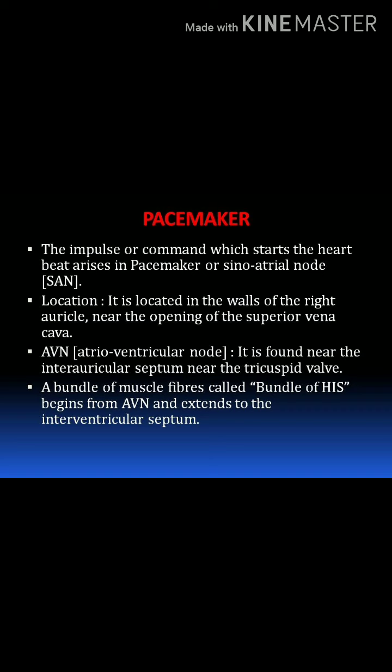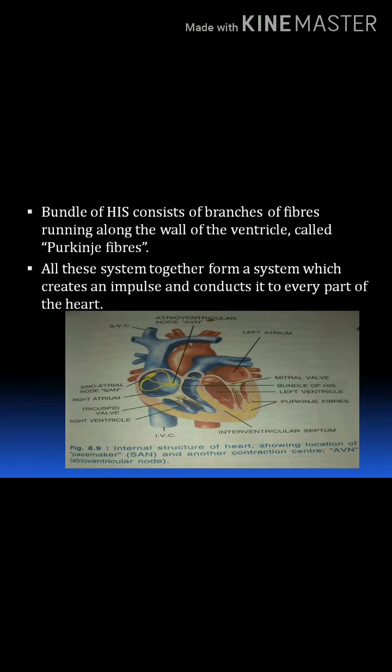Here, from the AVN, many muscle fibers arise, and that is called the bundle of His. This bundle of His then runs in the interventricular septum region. Interventricular septum means the septum present between the right and left ventricle.